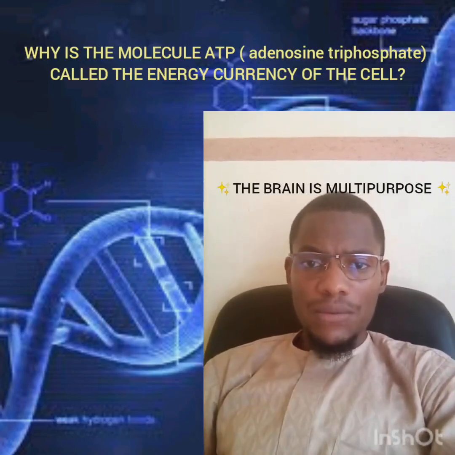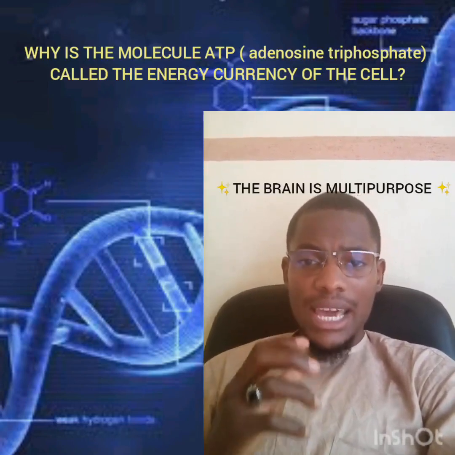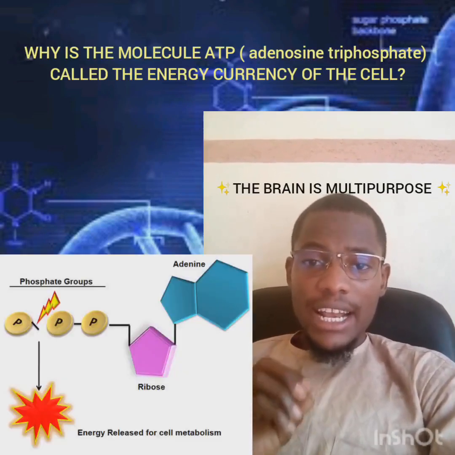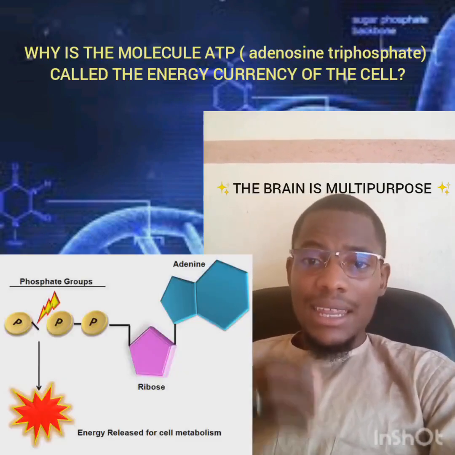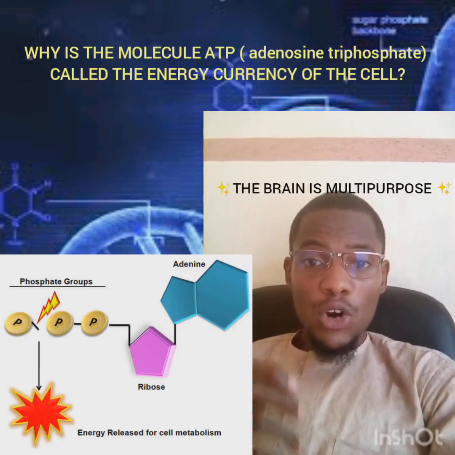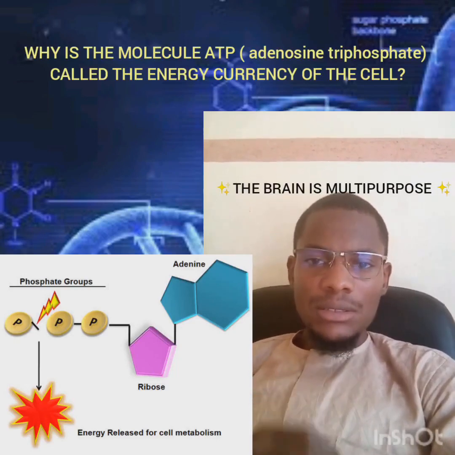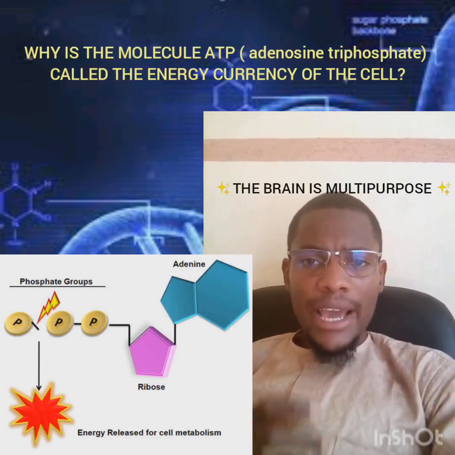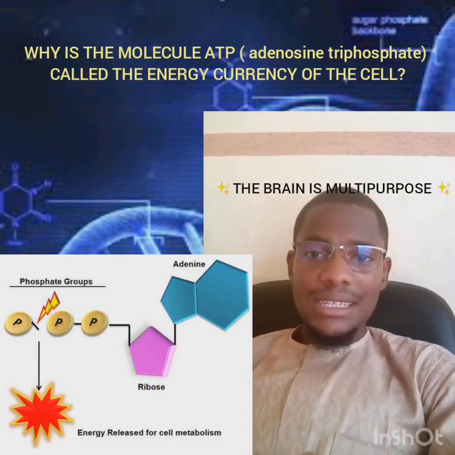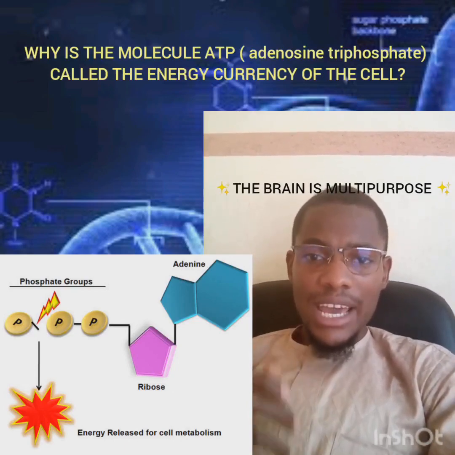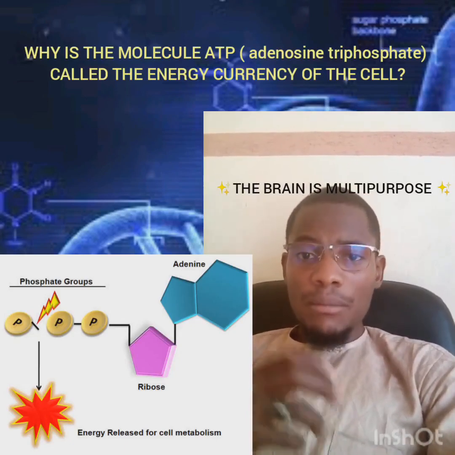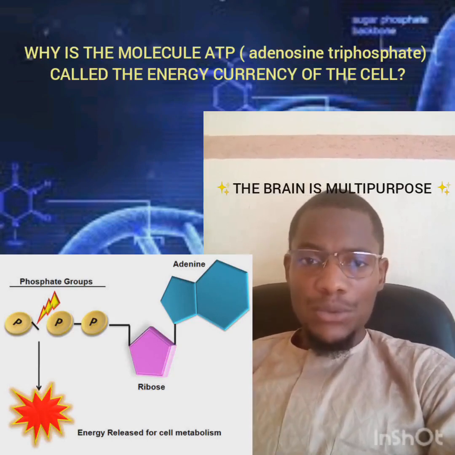Going back to the question above, why is this molecule referred to as the energy currency of the cell? Here are some of the reasons. First, this ATP molecule can release its phosphoryl groups directly. Second, this molecule ATP, upon hydrolysis, releases a high amount of energy, referred to as high negative Gibbs free energy. And that high negative Gibbs free energy is used to drive biosynthetic reactions in metabolic pathways.